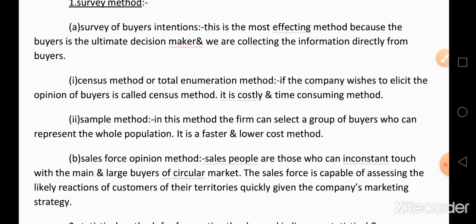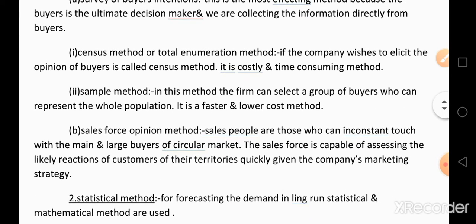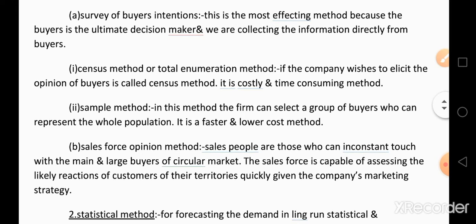In this method, if the company wishes to elicit the opinion of buyers, it collects the information from all the buyers. This is called the census method. It is a very costly and time consuming method. For example, if the company has 1 lakh customers, it collects the information from all 1 lakh customers.